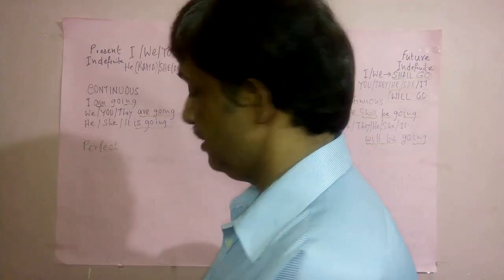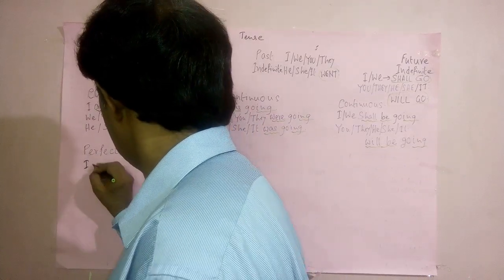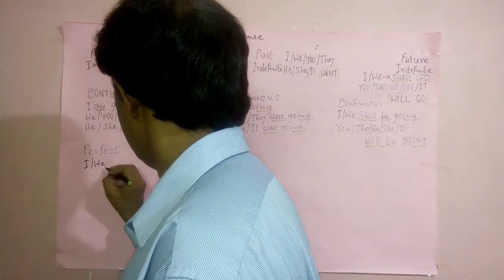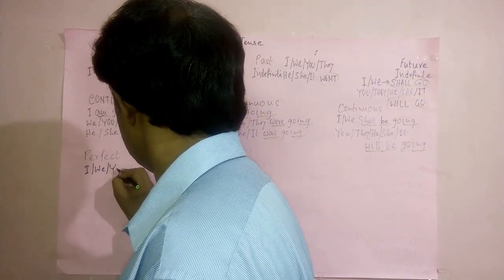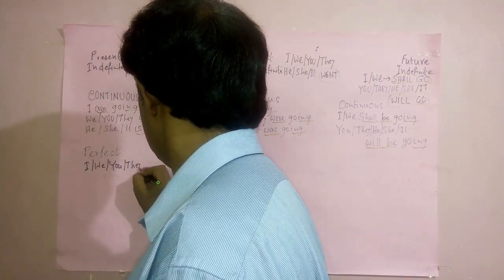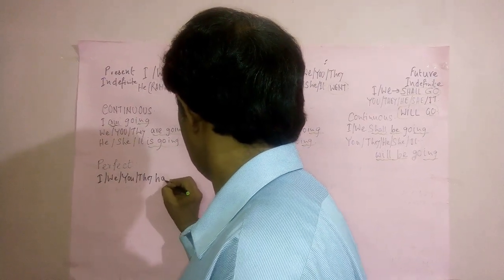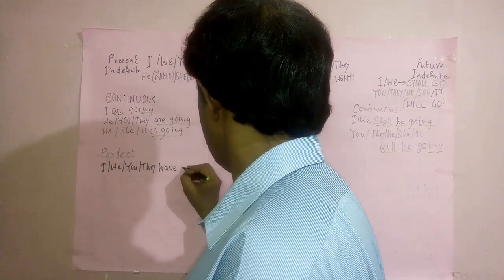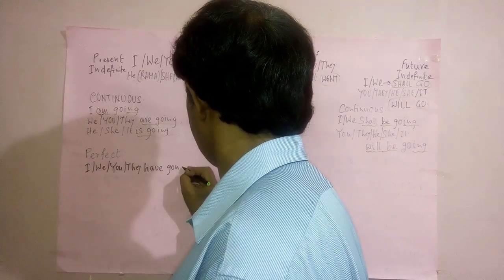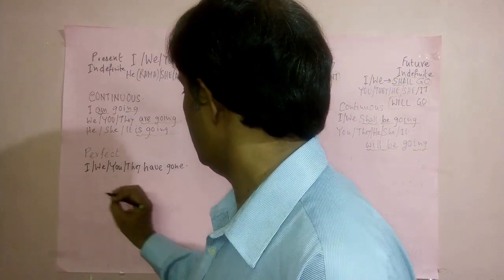Present perfect tense, that is I or we or you or they. We use have gone. Gone is the past participle form of verb go.